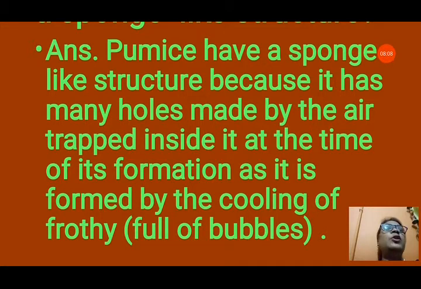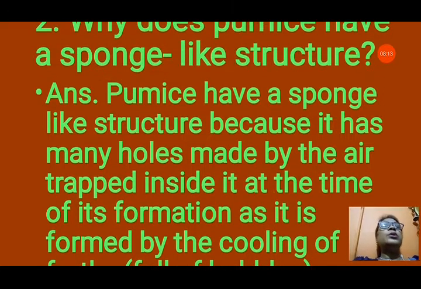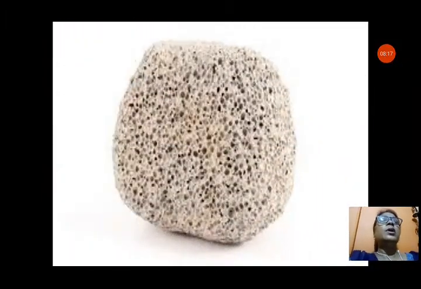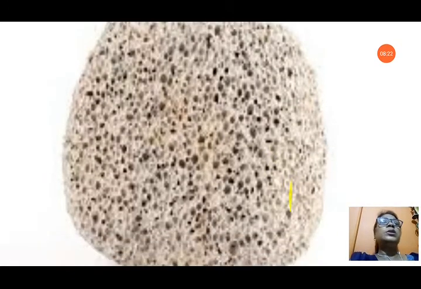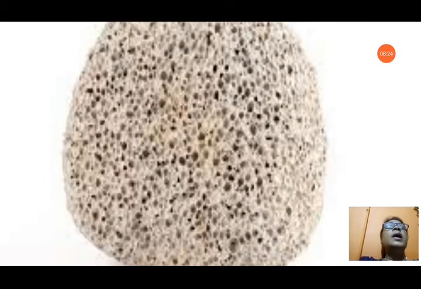These holes are filled with air, that's why it becomes very light. It is actually so light and spongy that it can float on water also. You can see the picture of pumice rock also. You can see in this picture that so many holes are present, and all these holes are filled with air. That's why it can float on water. It is so sponge-like.